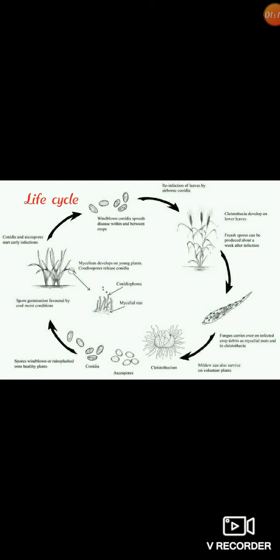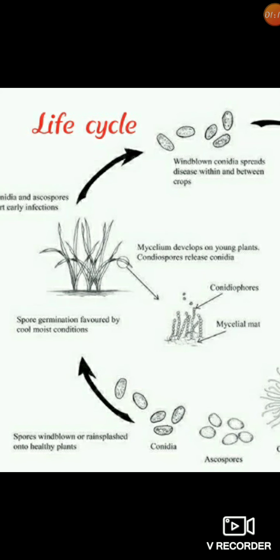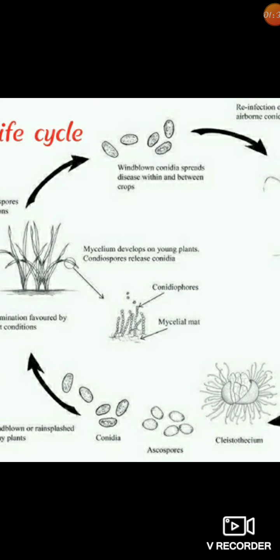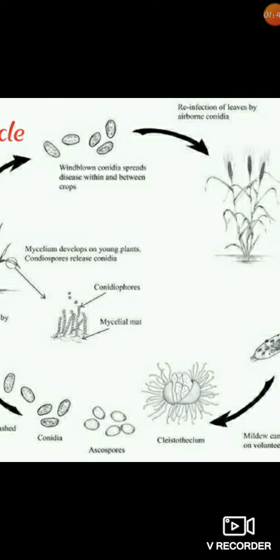Here we discuss the life cycle of the powdery mildew disease. The fungus attacks in the early stage of the sown crop, where mycelium develops on the young plants and conidiophores are developed. These conidiophores or ascospores start the early infection, and the wind-borne conidia spread the disease within or between the crops. Reinfection of the leaves by the airborne conidia occurs. This is also known as the secondary infection.